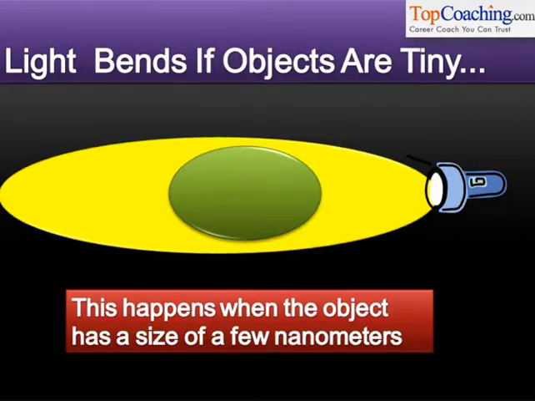Light bends around them and it does not travel in straight lines. This is a phenomenon, however, that you will study later in class 11th and class 12th. Understood? This special phenomenon of light bending around very tiny objects is actually called diffraction. So you'll study about all this in later classes. For now, you must assume that light travels in straight lines.